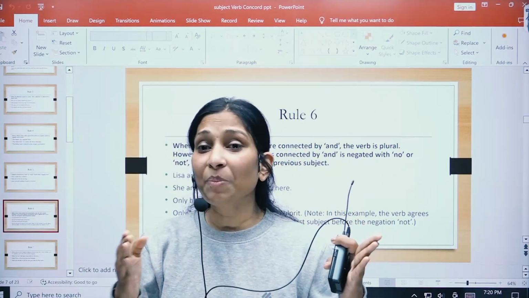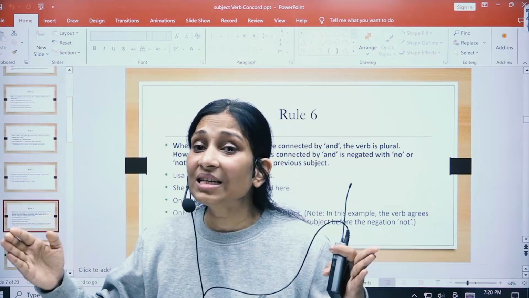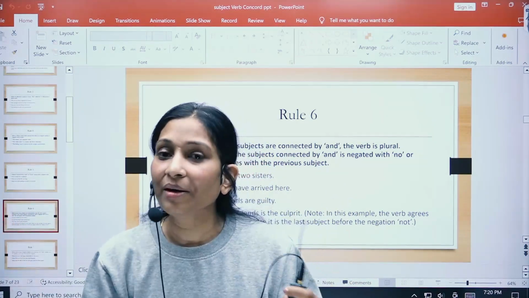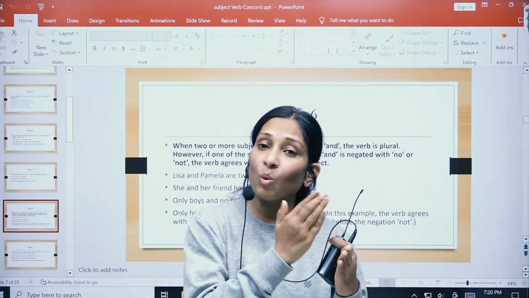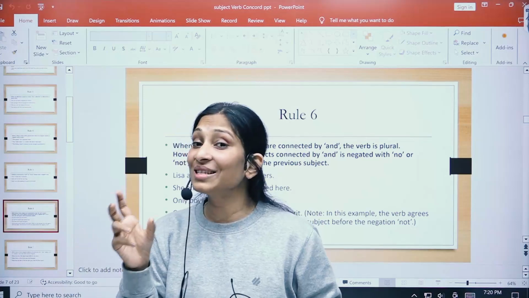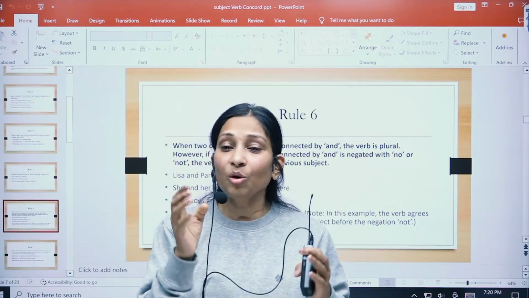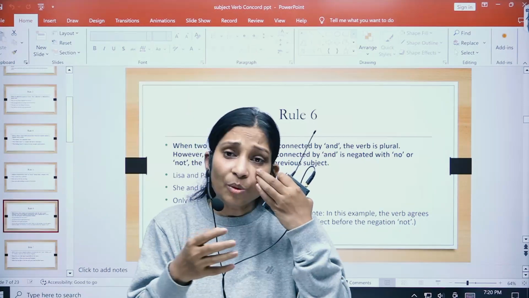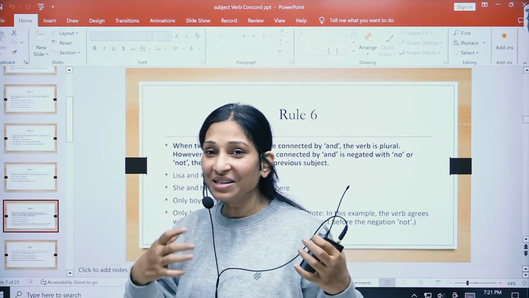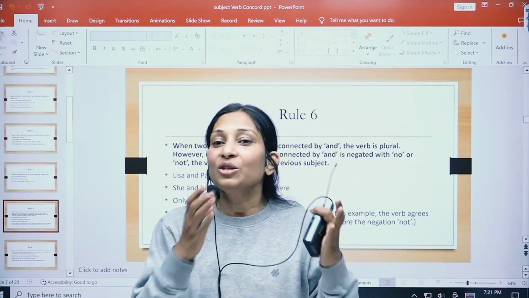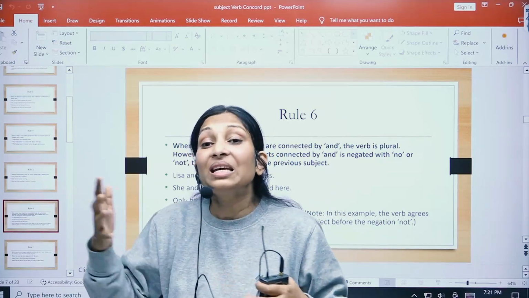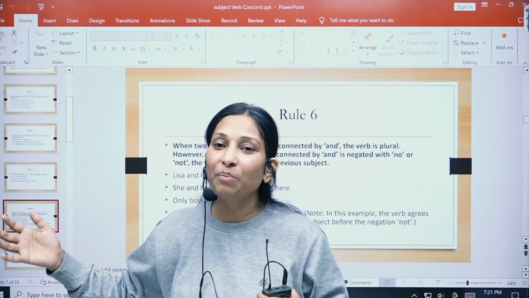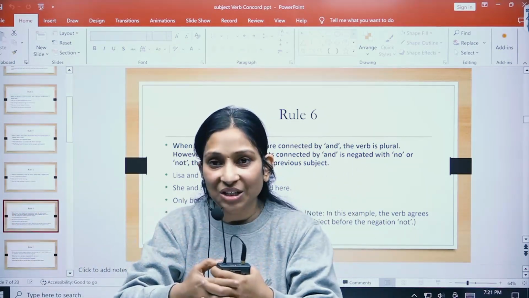Bread and butter is a tasty breakfast. Now here, bread is subject number 1, butter is subject number 2, right? So these two are part of one breakfast. You do not eat bread separately and butter separately, right? So bread and butter is a tasty breakfast because they are combined together.